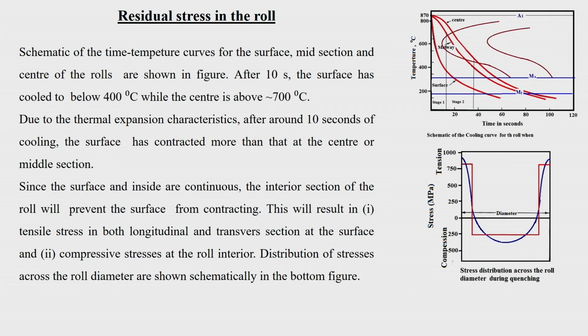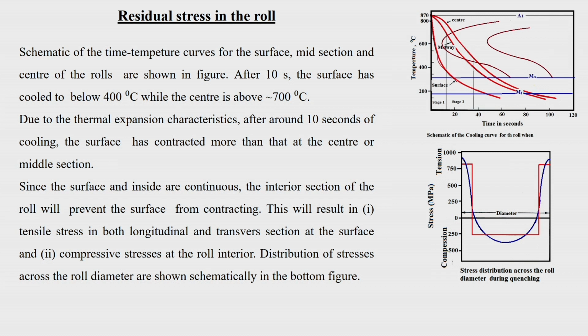So, how does this come? We have to explain it with respect to the cooling curve. Okay. So, for simplicity, the CCT diagram and the cooling curve have been represented schematically. So, do not take the values which have been shown here. It is a schematic representation only, to give an idea. The schematic of the time-temperature curve for the surface, at the midsection and at the center of the rolls are shown.